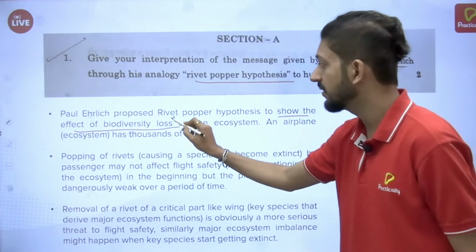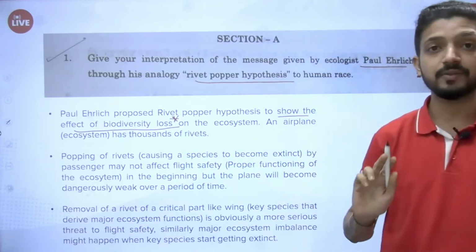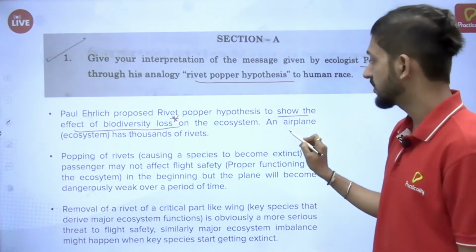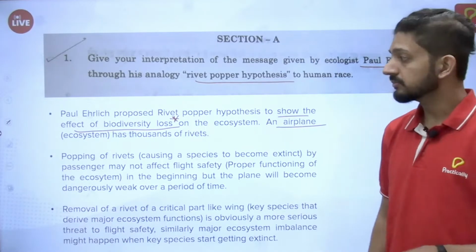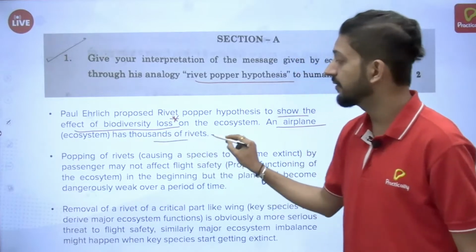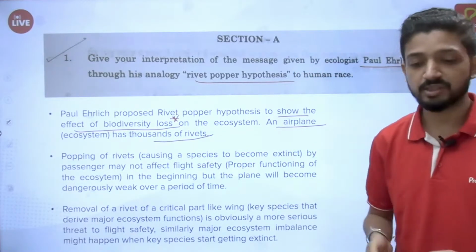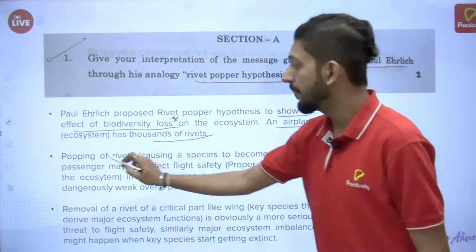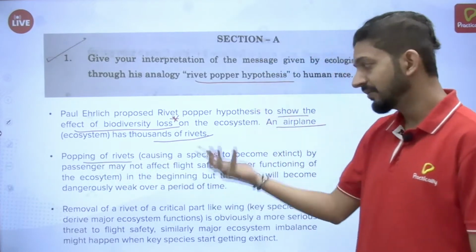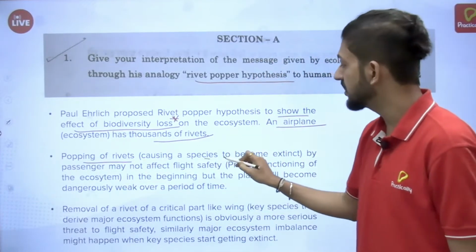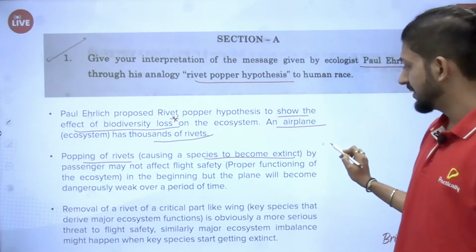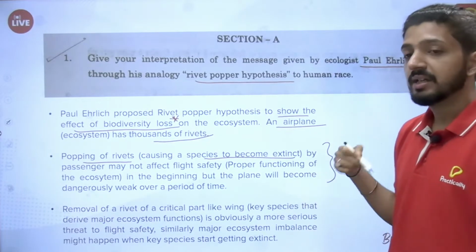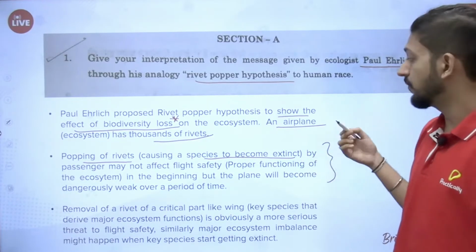This is the keyword over here, effect of biodiversity loss on ecosystem, with an example of an airplane which has thousands of rivets, like screws kind of structure. So popping of rivets is equivalent to what? Species becoming extinct.